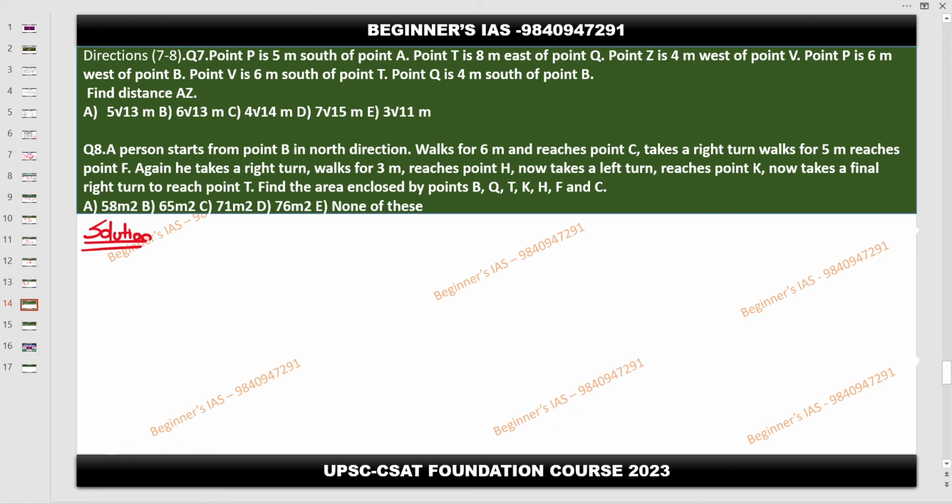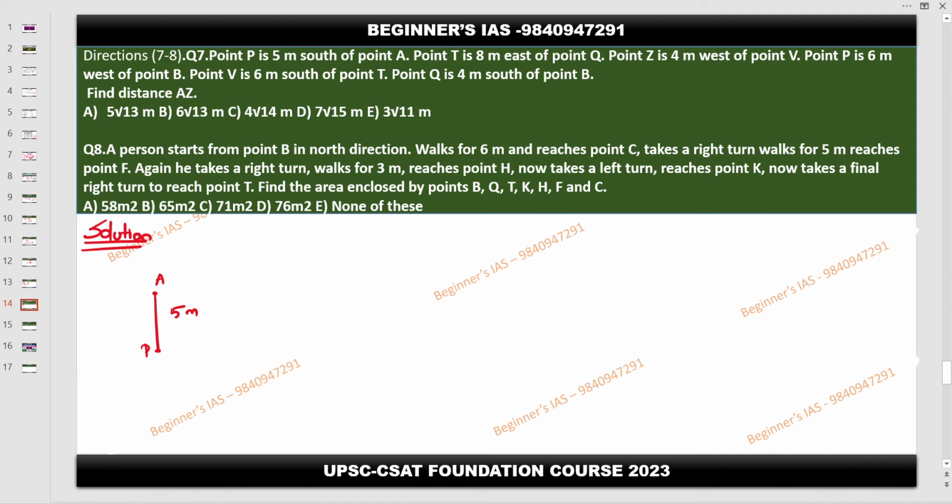Point P is 5 meters south of point A. This is A, south of A, P is there, then 5 meters.